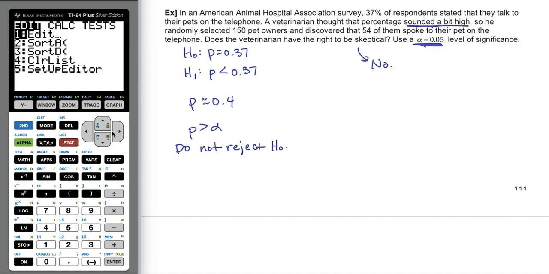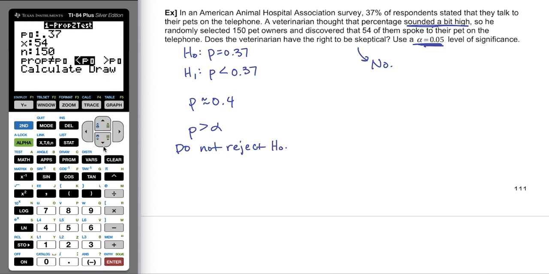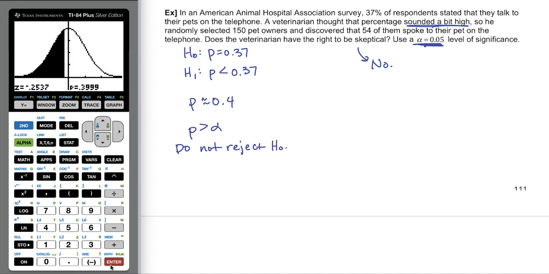If we take a look at the picture for this one, just go down here to draw. You can kind of see why it's called a left-tailed test. Our sample evidence occurs over here in the left tail. If it had been significant, we would see a very small shaded region, but a very large shaded region is here because our p-value is so high, and it gives us the z-score right here. It's about 0.25 standard deviations below the mean. It's nowhere near to being a statistically significant result.